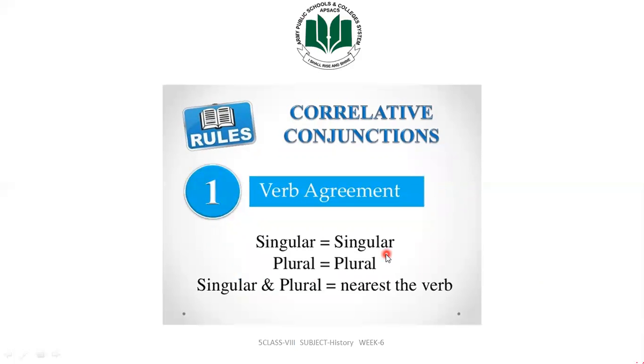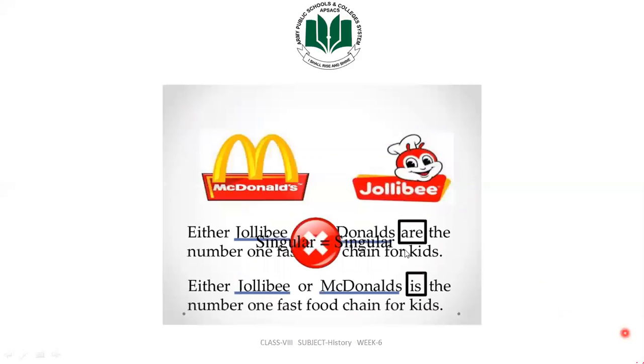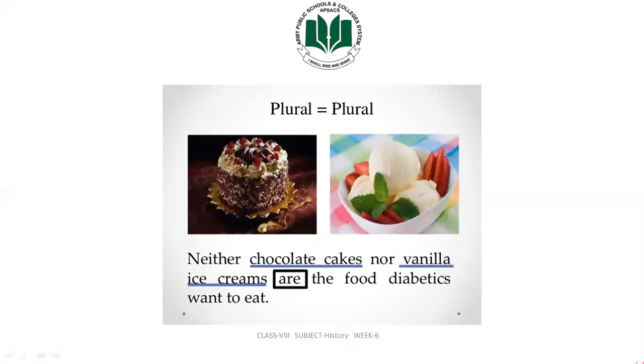Singular with singular, plural with plural, and with singular and plural, the verb agrees with the nearest. Either Jollibee or McDonald's is the number one fast food chain for kids. Singular is equal to singular. So yes, here you use are and is. Are for plural and is for singular.